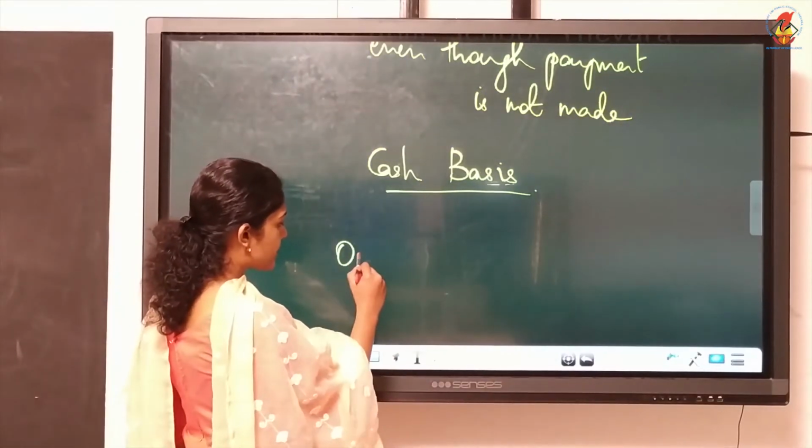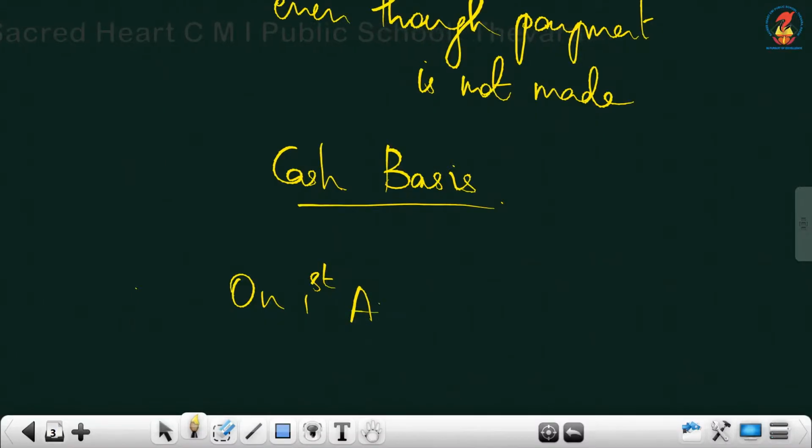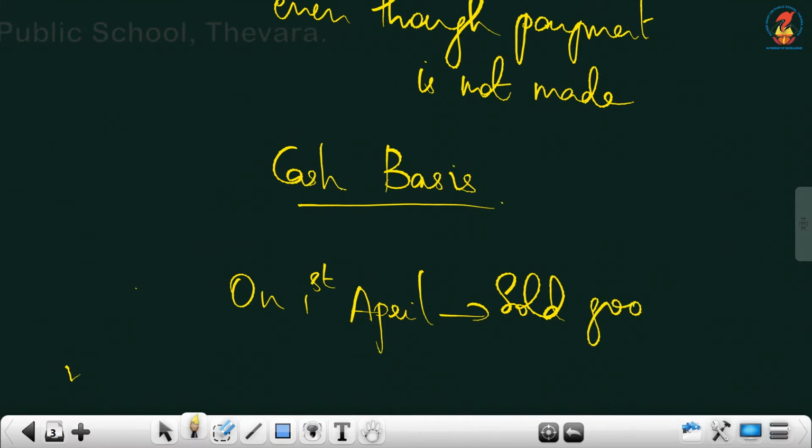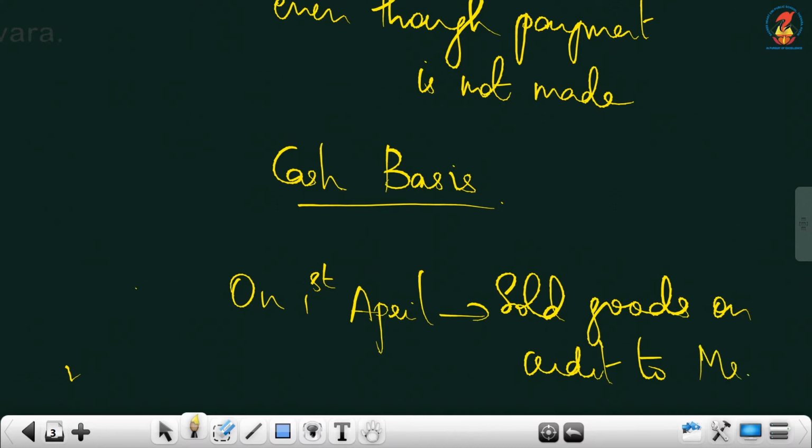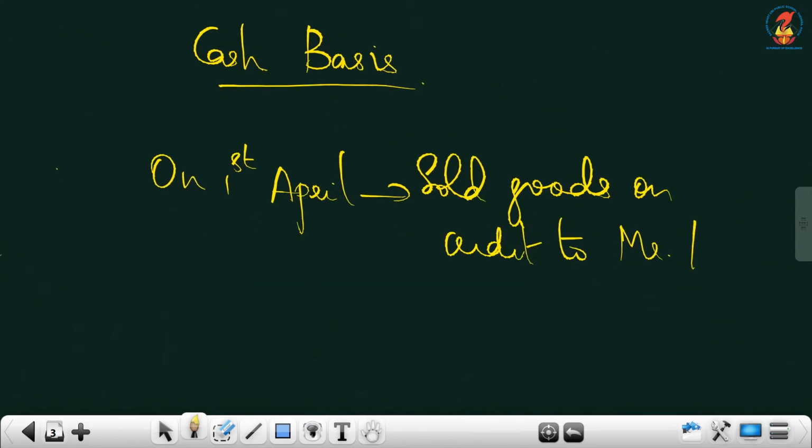So how will you write the example for this? Same example, you can make certain changes and write. On 1st April you sold goods on credit to Mr. Ram. Okay, you sold goods, so it's on credit. We'll get the payment next month. We'll take 1st May. We will receive the amount.